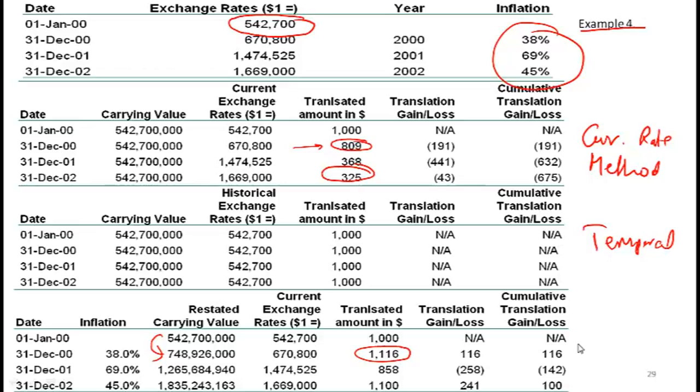So in this method, which is the IFRS way of doing things, we adjust for inflation in the local currency and then translate based on the current rate method. That's what happens subsequently. After translation, you can record a gain or a loss as the case may be. In year one, there is a gain. In year two, the inflation does not quite keep up with the devaluation of the currency. This is how things work according to IFRS.